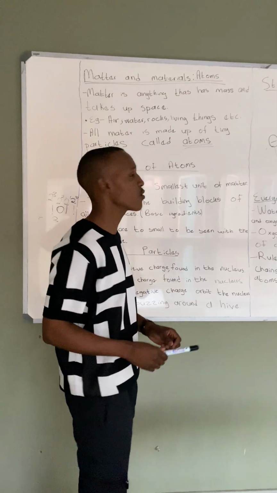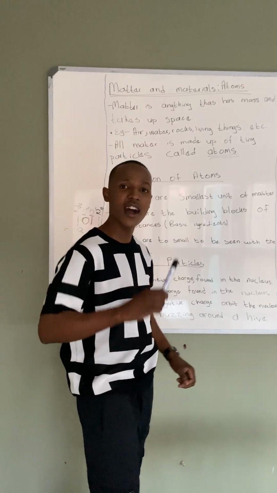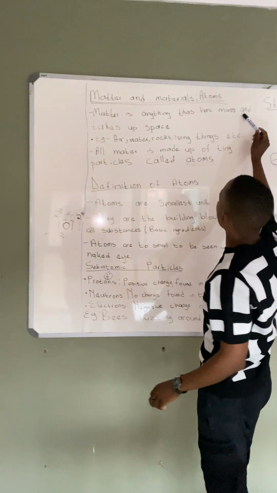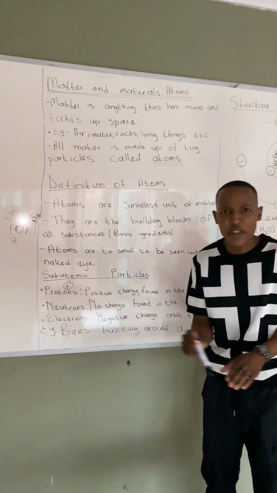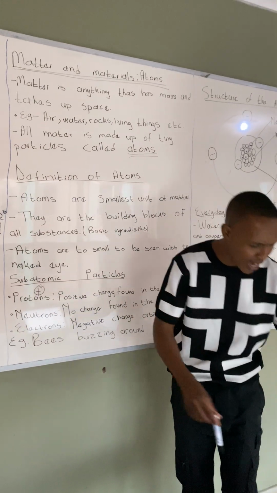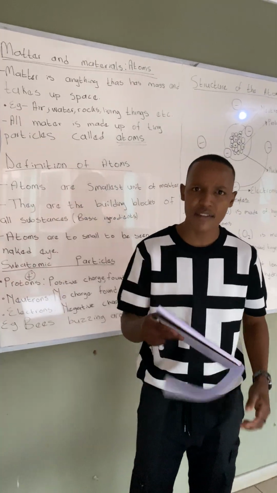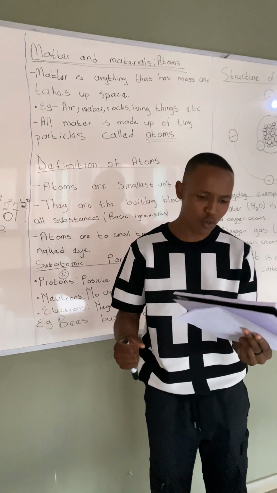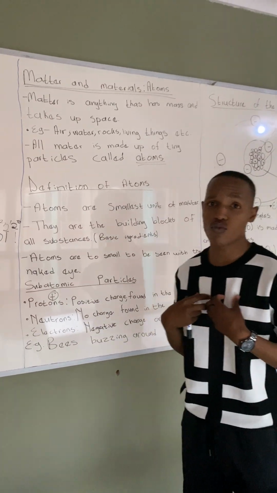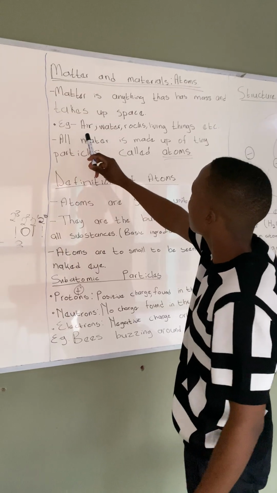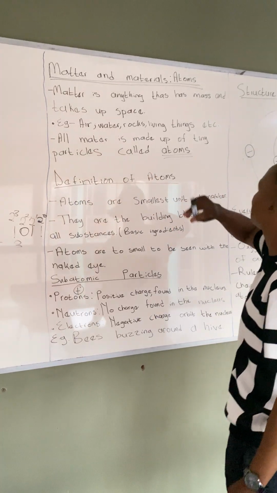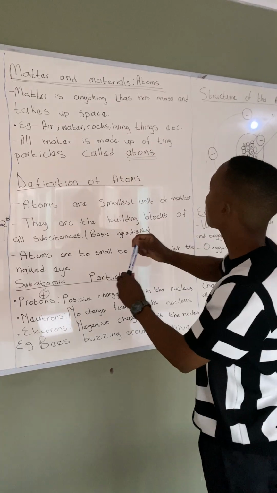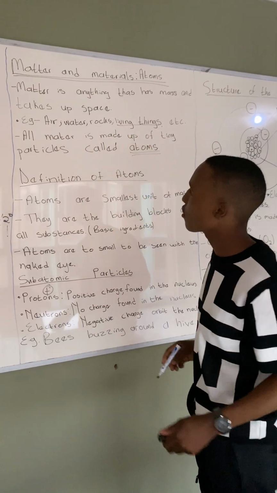Today's lesson is about matter and materials under atoms. What is matter? Matter is anything that has mass and takes up space. This book is matter. Why? It has mass and it also takes up space. It has mass, it has weight. I am matter too. Other examples of matter are air, water, rocks, living things, etc. You can see here it states that living things are matter.